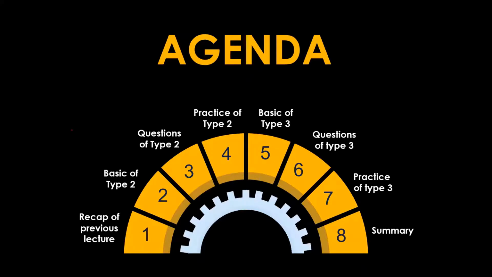Our today's lecture will be like this: first we will see the next type, the basics of that type. Then we will solve some examples, and I will give some questions to solve, and we will all solve them together. After that I will give you an assignment, and again we will take the next type 3, the basics of that type, and solve some examples, and similarly some pattern questions. I will give you some assignments, and at the end we will take a quick summary. This will be the agenda of our today's lecture.